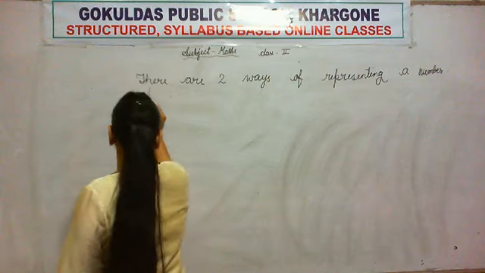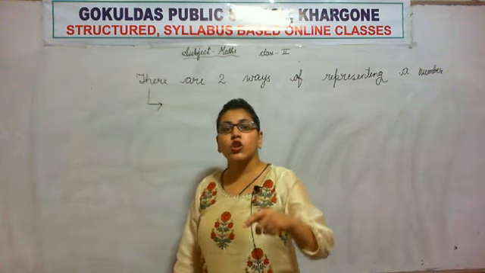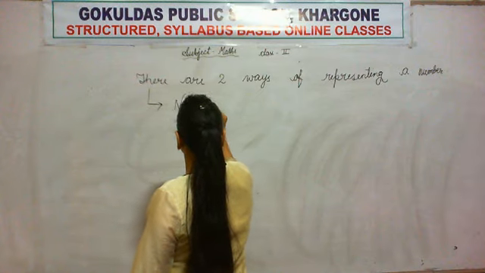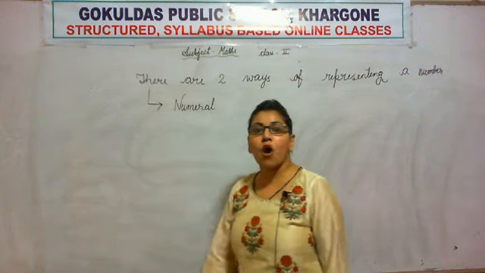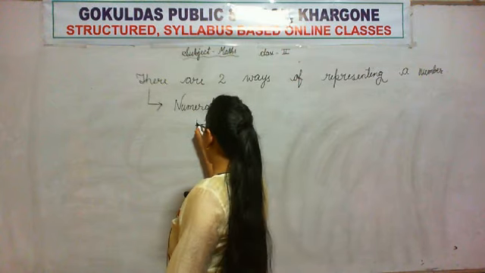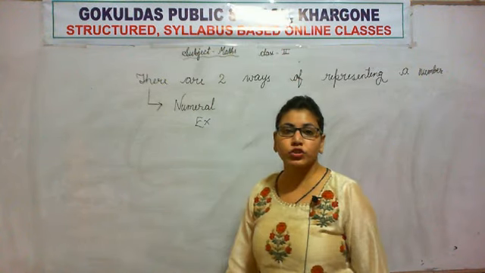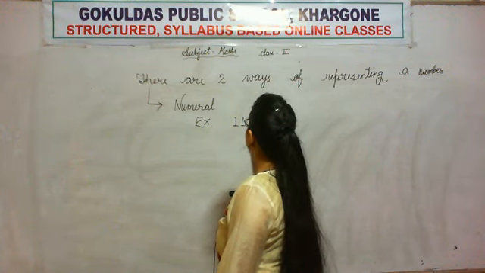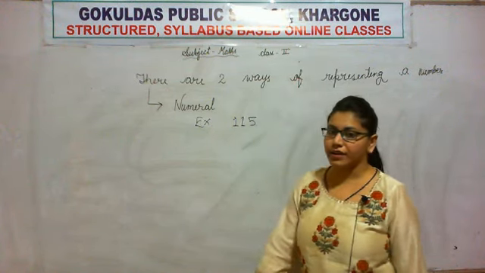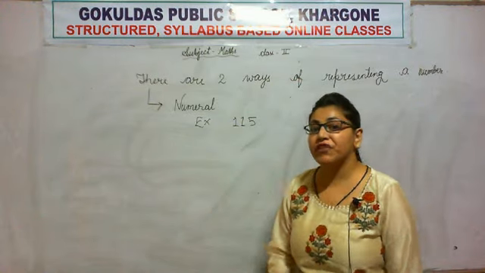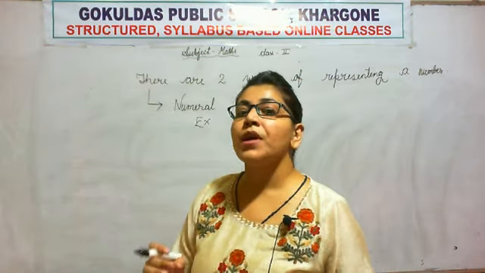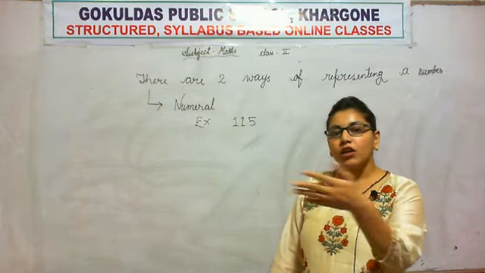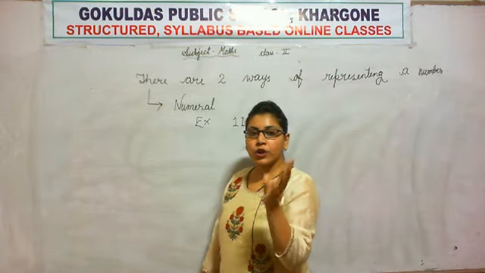Number one is numeral form, in the form of numerals. For example, if I want to write 115, so how I will write is this in the form of numeral, 115, which we have learned from 0 to 999. We have covered all 3-digit numerals.